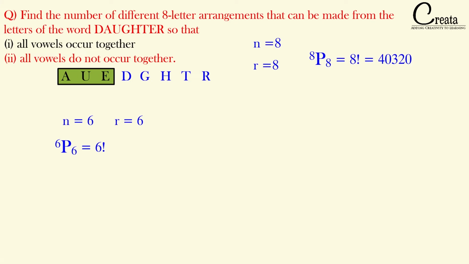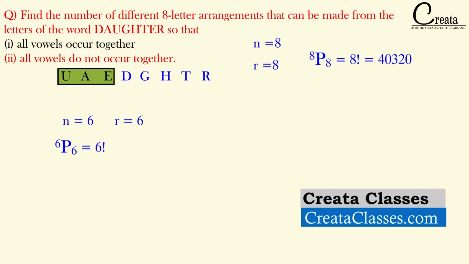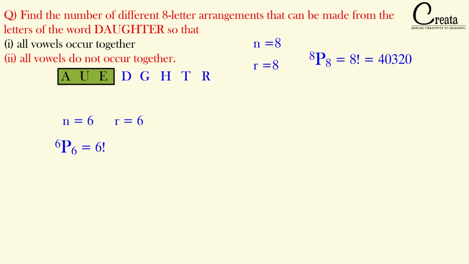In the question, it is given that the vowels should be together. That is the condition, that is A, U, E should be together. But AUE can rearrange among themselves. Like AUE can be EUA or UAE, anything can be formed. So what is the number of arrangements that AUE can individually form?